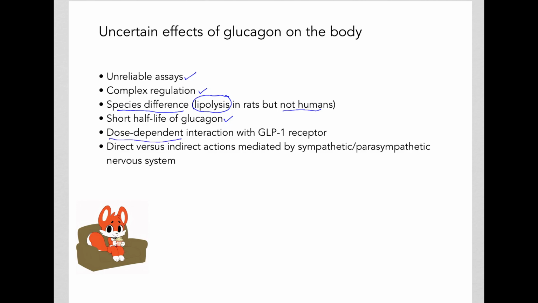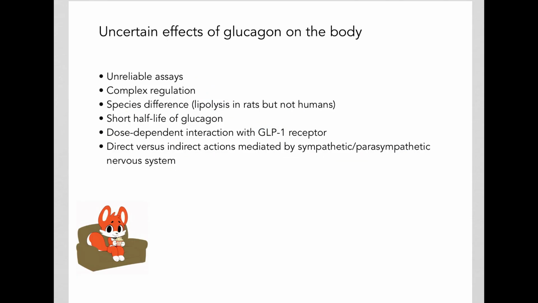Dose-dependent effects: when researchers give low doses of glucagon, they see certain effects. When they give higher doses of glucagon, they see different effects. That might be due to the interaction of glucagon with other receptors, such as GLP-1 receptors. And then we could have direct versus indirect actions that are mediated by the sympathetic and parasympathetic nervous system that release catecholamines, and that too can affect the secretion of glucagon by the alpha cells.